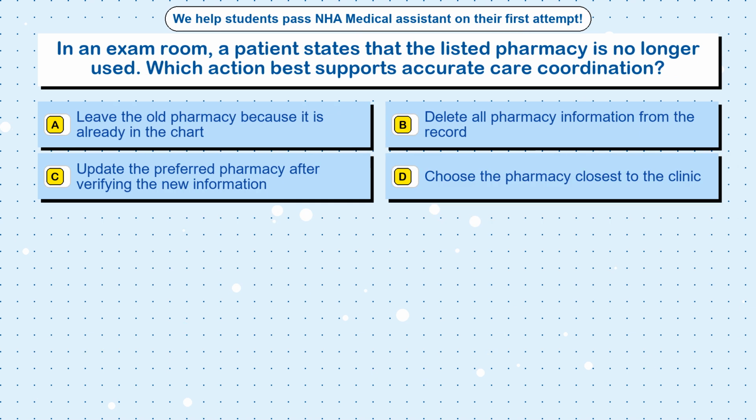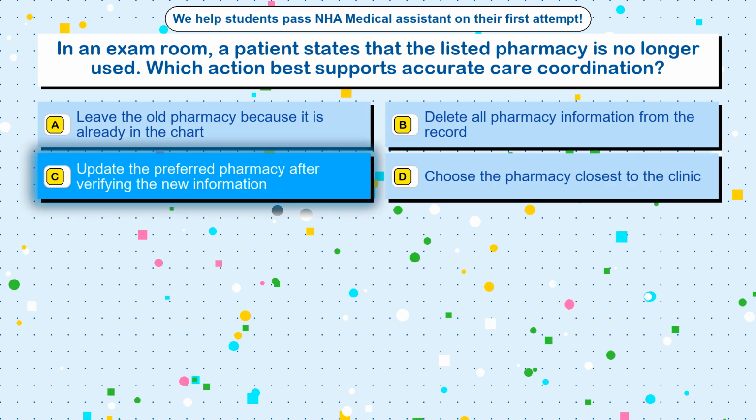Question 93. In an exam room, a patient states that the listed pharmacy is no longer used. Which action best supports accurate care coordination? Option A, leave the old pharmacy because it is already in the chart. Option B, delete all pharmacy information from the record. Option C, update the preferred pharmacy after verifying the new information. Option D, choose the pharmacy closest to the clinic.